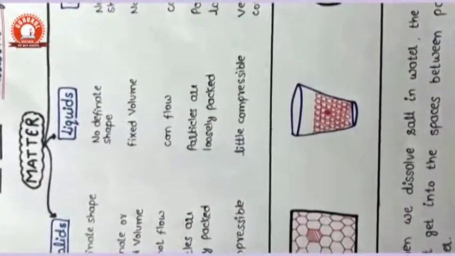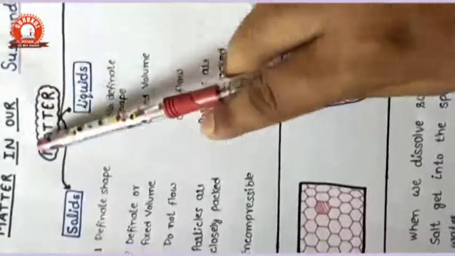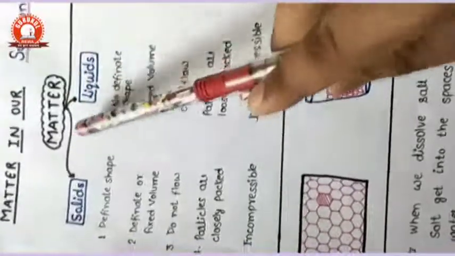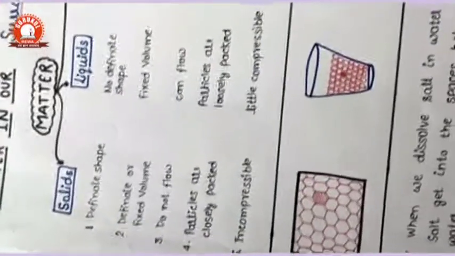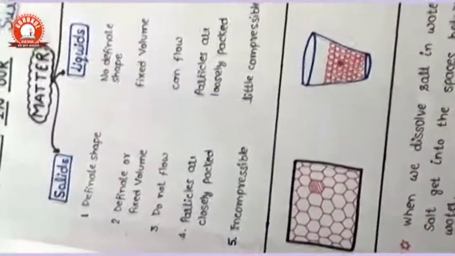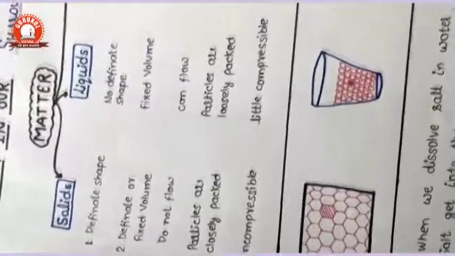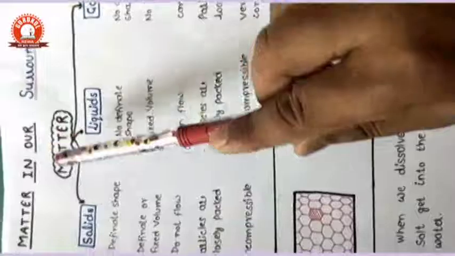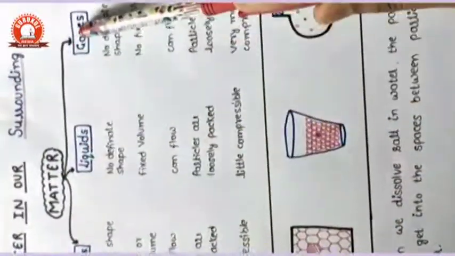In this chapter, the first page shows what is present in this chapter, that is the matter. What is the matter? Actually, it is present in the class 9th you studied, but if we discuss it, if we see anything around us, table, chair, door, floor, pen, register, paper, anything around us is made up of matter. Matter has three components, that is solid, liquid or gases.